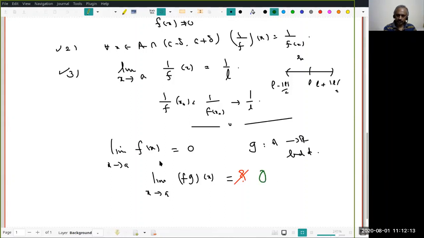The best thing will be to take a sequence xn which converges to a, then f(xn) into g(xn). f(xn) goes to 0, but g(xn) is bounded. Do you remember we have shown that if an goes to 0 and bn is bounded, then an times bn goes to 0? So that's all we have to use. We don't have to use anything else. You follow that?